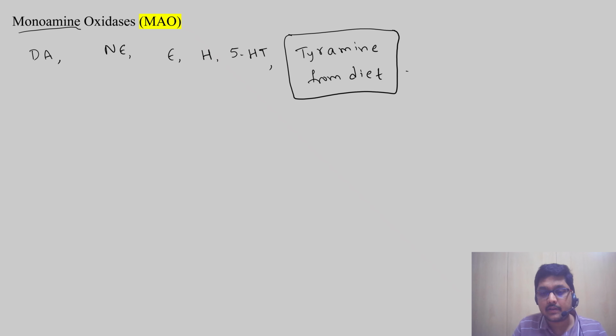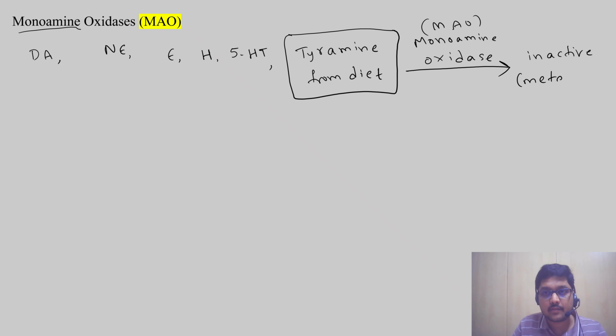What is the fate of these monoamines? These monoamines are metabolized by an enzyme, oxidase. We call this enzyme monoamine oxidase. These are converted to inactive substances, that is, we call them metabolites.